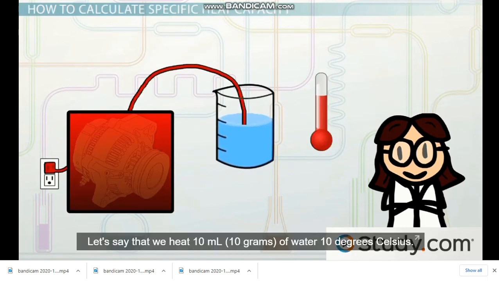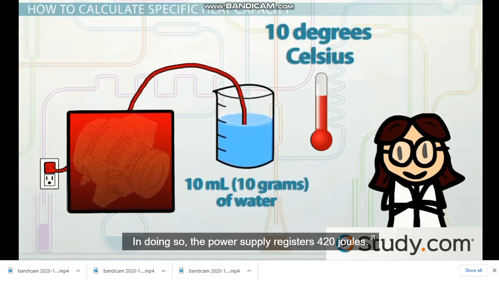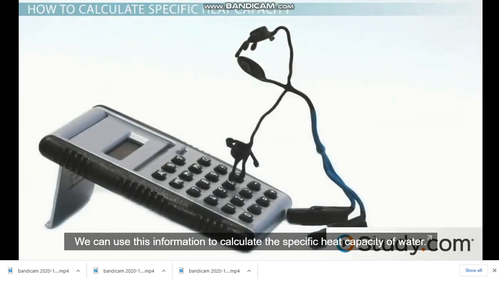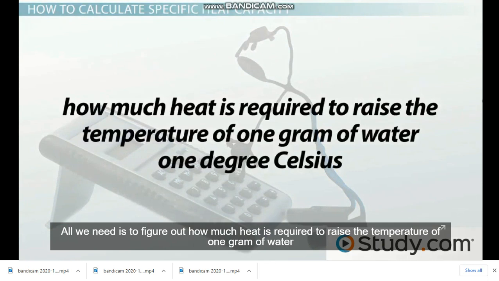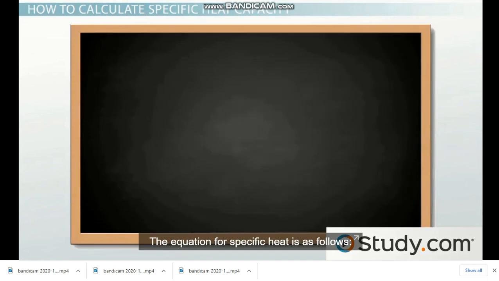Let's say that we heat 10 milliliters, that is 10 grams of water, 10 degrees Celsius. In doing so, the power supply registers 420 joules. That means it took 420 joules of heat energy to raise 10 grams of water 10 degrees Celsius. We can use this information to calculate the specific heat capacity of water. All we need is to figure how much heat is required to raise the temperature of 1 gram of water 1 degree Celsius. The equation for specific heat is as follows.